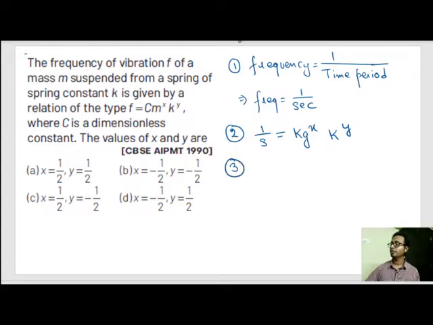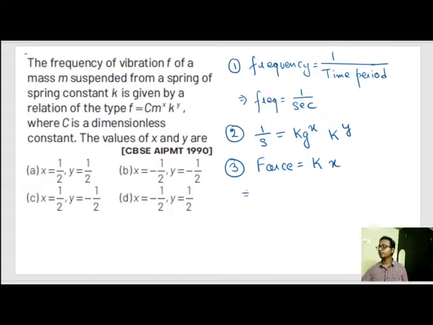Now we don't know the units and dimension of k, but we do know from chapter Newton's law of motion, force is equal to spring constant into displacement, or compression or elongation of the spring.